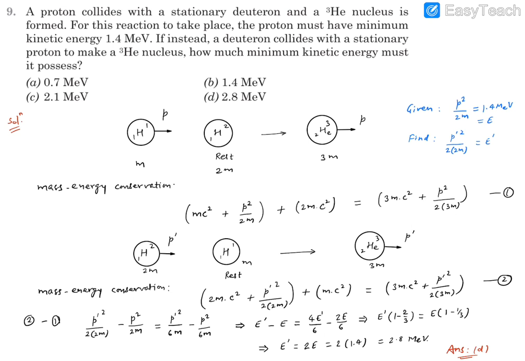That means if this reaction has to take place, the minimum energy required by this deuteron before collision is 2.8 mega electron volt. Hence option D will be the perfect response. Thank you.